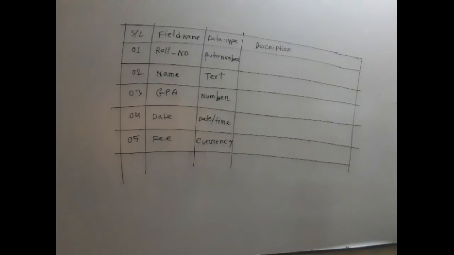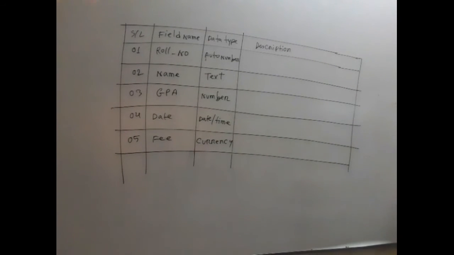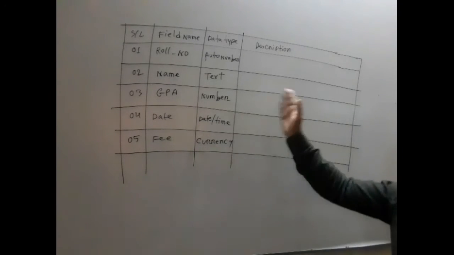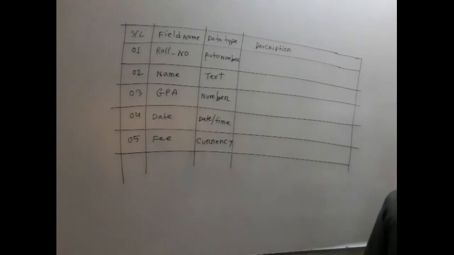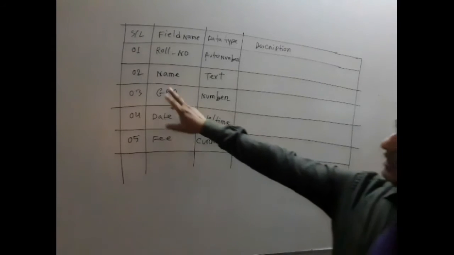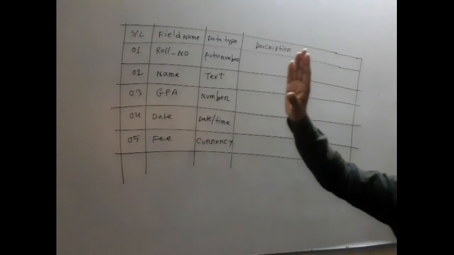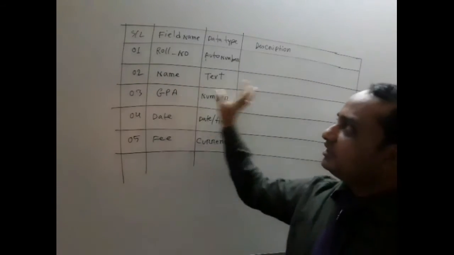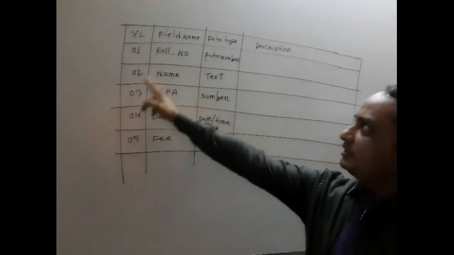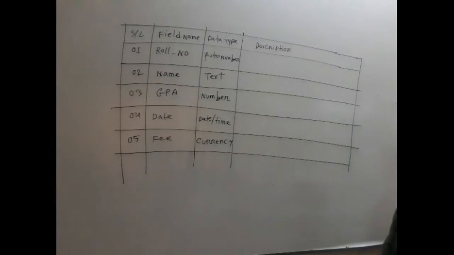I think you have written all the descriptions in your copy, and if you write in such a way, then you will get full marks in your exam. You can use a different format or different way, but I think this is easier compared with other methods. Anyway, there will be only 4 columns. A table may have 5 fields, 6 fields, 7 fields or anything, but in your answer there will be only 4 columns: serial number, field name, data type, and then description. This is the format.